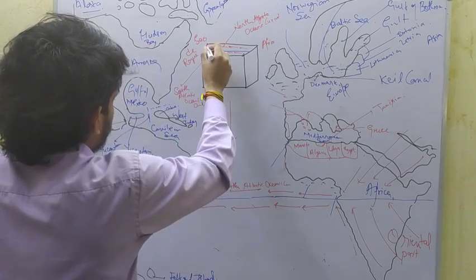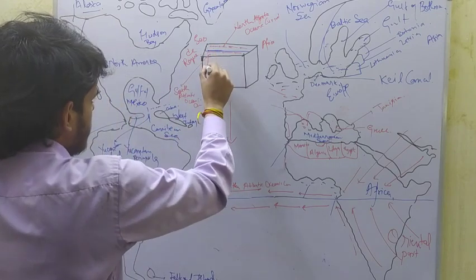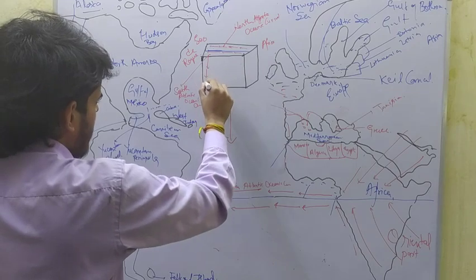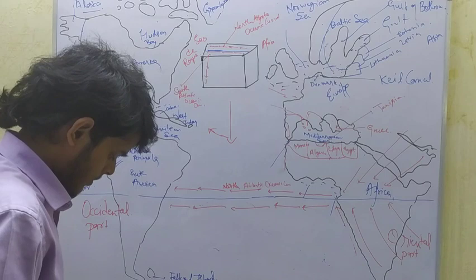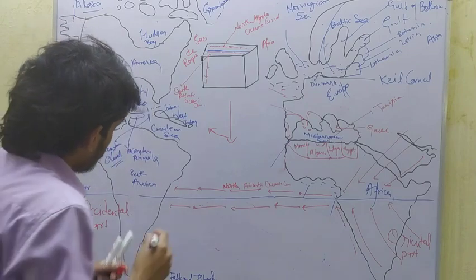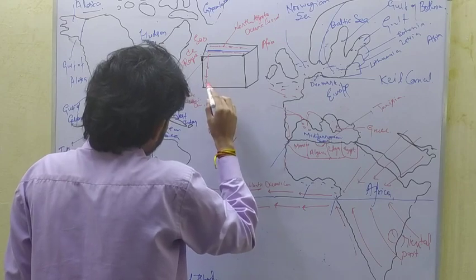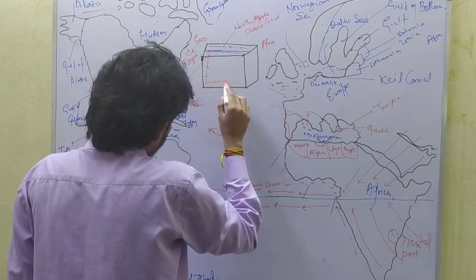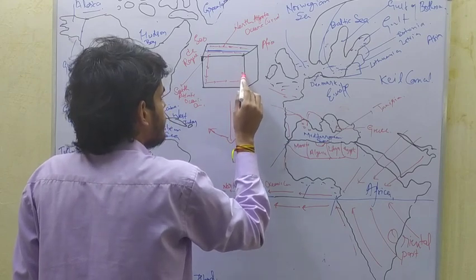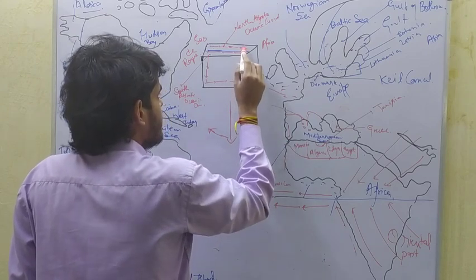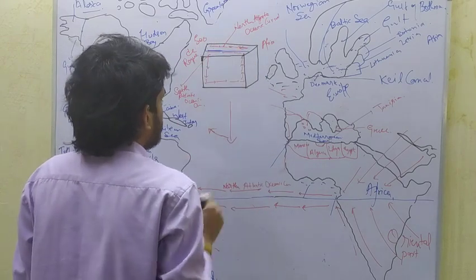So here water gets accumulated in a very large amount, so water moves downward, and at around 100 fathoms of depth, water starts moving towards Africa, forming the counter equatorial current. And near Africa, it moves upward to fill the gap created by the water which has moved towards Brazil.